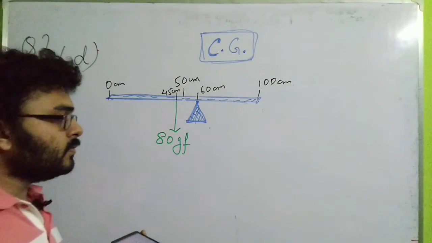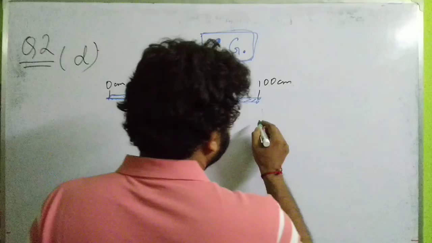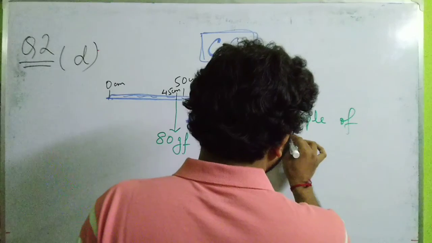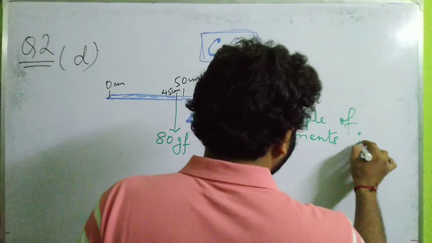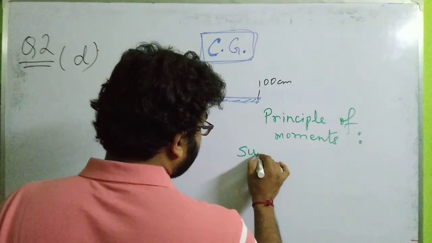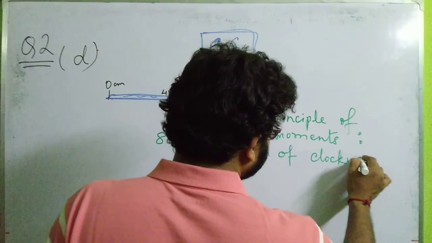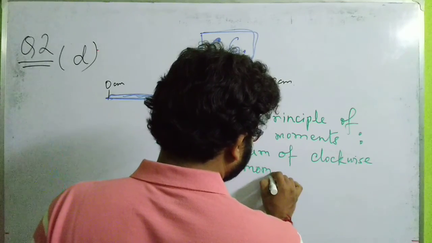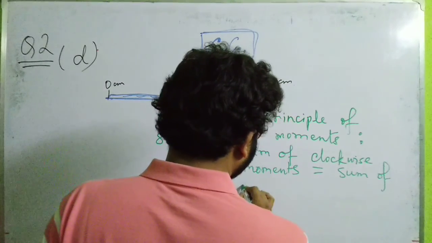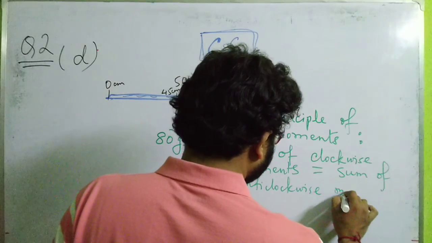For this question you have to consider the principle of moments. I think you have remembered what the principle of moments is, but let me briefly recapitulate. Principle of moments says that when a body is in equilibrium, the sum of clockwise moments will be equal to the sum of anti-clockwise moments.